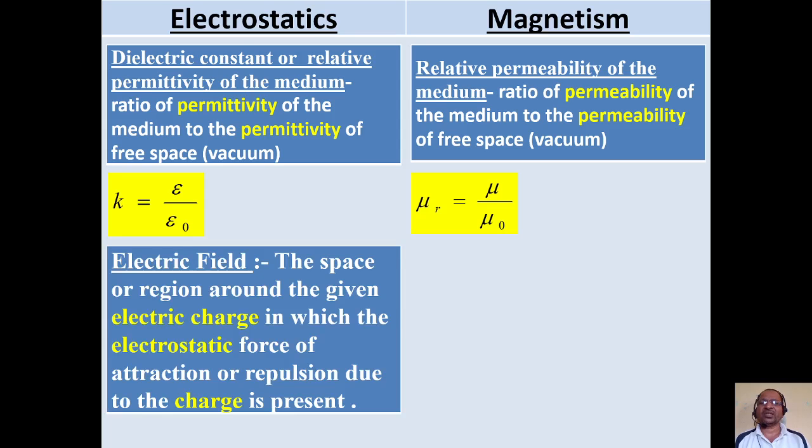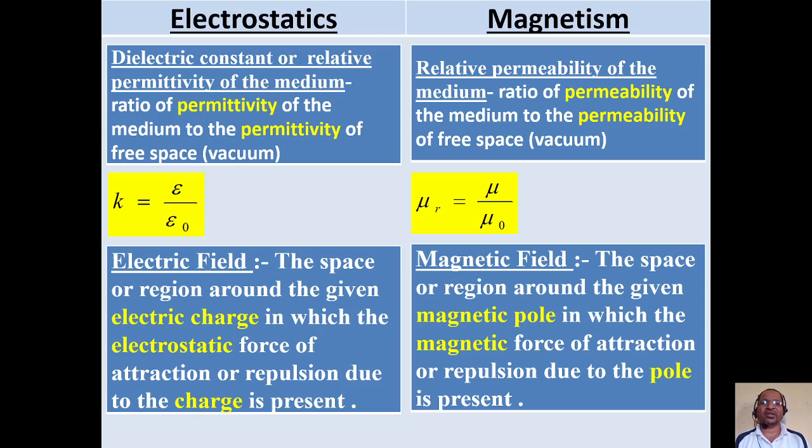Now in electrostatics, we consider the electric field. The electric field is the space or region around the given electric charge in which the force of attraction or repulsion due to the charge is present. Similarly, in magnetism, every magnet has a certain space or region around itself in which the force of attraction or repulsion is present. That space we call the magnetic field. So the magnetic field is nothing but the space or region around the given magnetic pole in which the magnetic force of attraction or repulsion due to the pole is present.